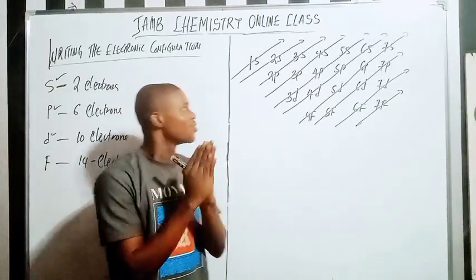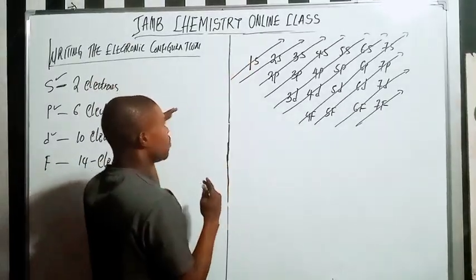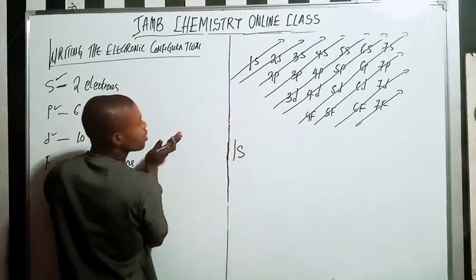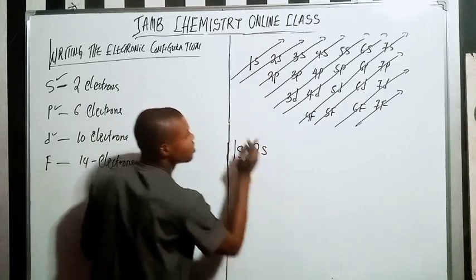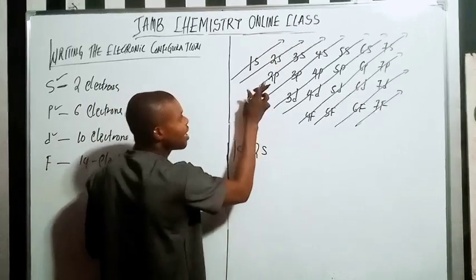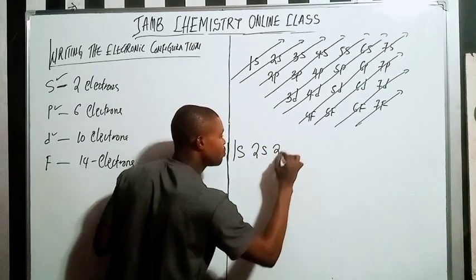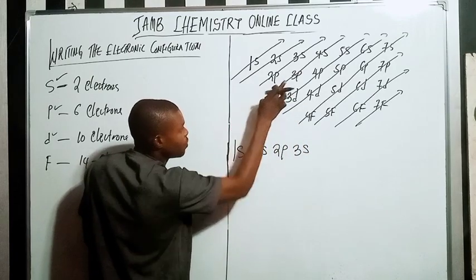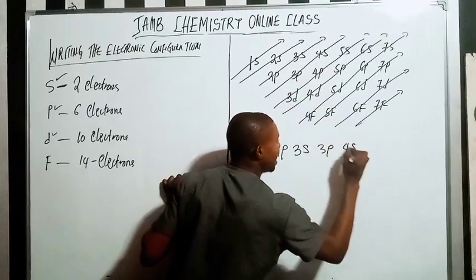So now you can see the direction of the arrow is pointing up. If you take 1, point up, you have 1s. Next is 2s. After 2s, you have 2p, 3s. Next you have 3p, 4s.